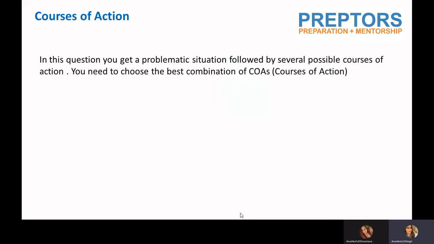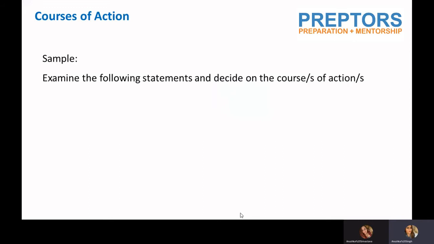What you need to do is choose the best possible combination of options, or the best possible combination of courses of action, right? So you're going to have a problematic situation followed by several things that can solve that situation. You need to find out which course of action, or which solution, is going to address your problem. So let's see, I have an example again.